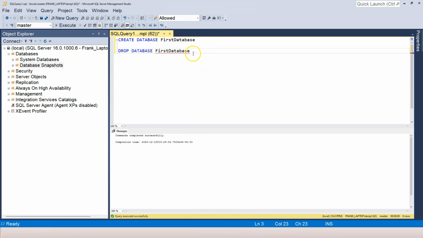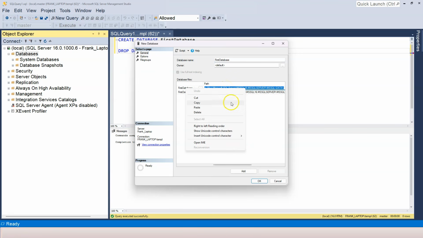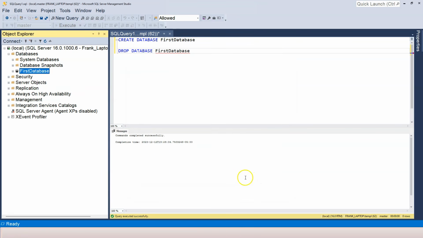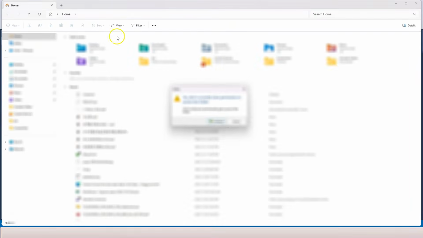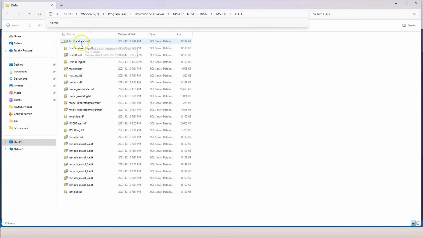Another thing I want to show you before I finish this video is, let's create a new database again, first database. Now let's pay attention to this path. Let's right-click, copy, and click on OK. Now the first database is created. Let's go to this folder here. And we are inside this folder, and you can see that inside the folder we have the first database file and a whole bunch of other files.